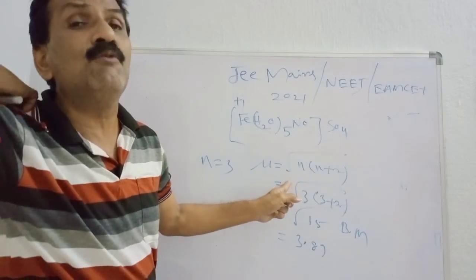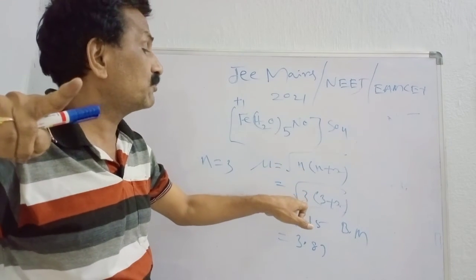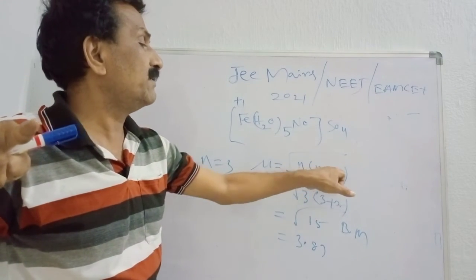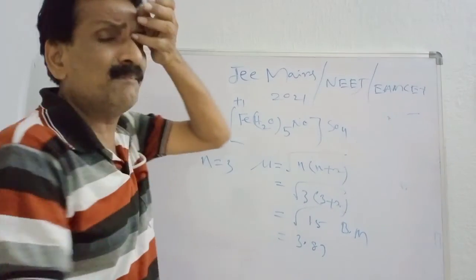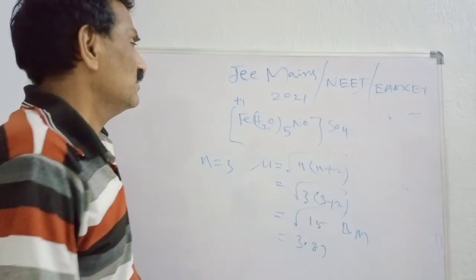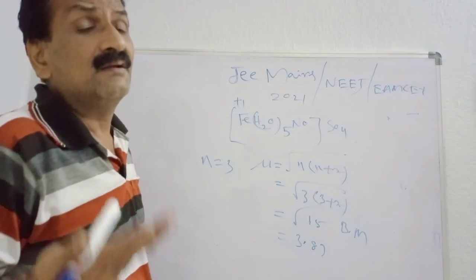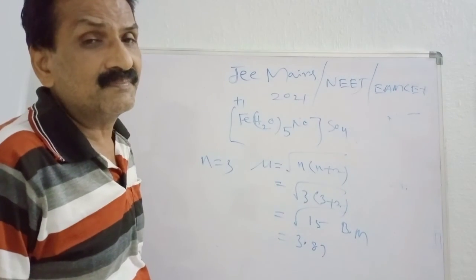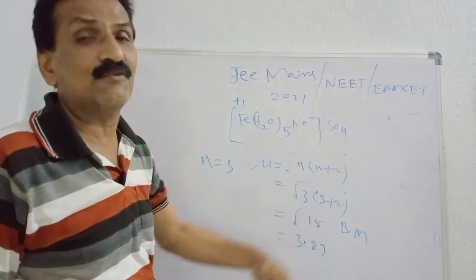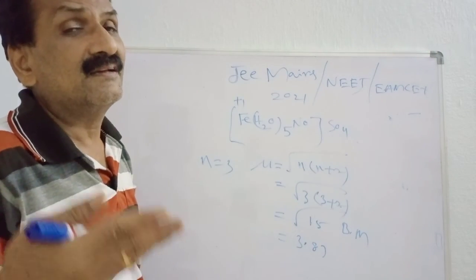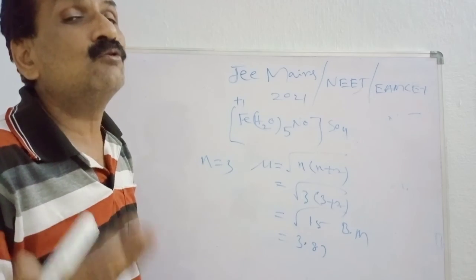What is the magnetic moment? You substitute 3 for n: 3 into 3 plus 2, 5 into 3, root 15 Bohr magneton, approximately 3.85. Third, octahedral geometry, outer sphere complex, paramagnetic nature. Because of unpaired electrons, it shows paramagnetic character. sp3d2 configuration, octahedral geometry, outer sphere complex.